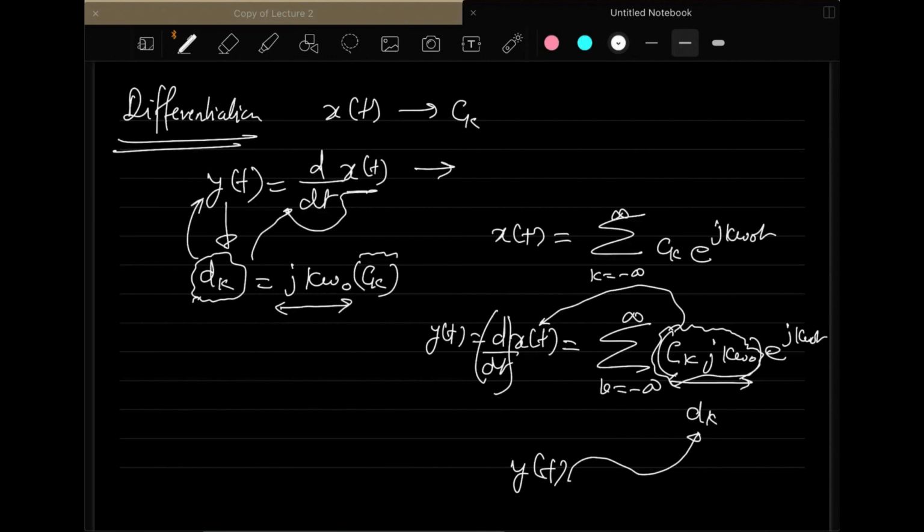And the last property that we have is the integration property.